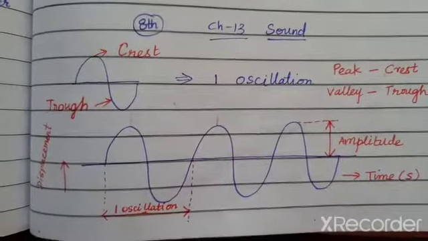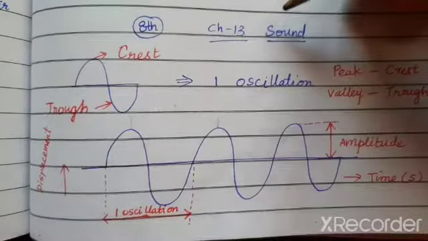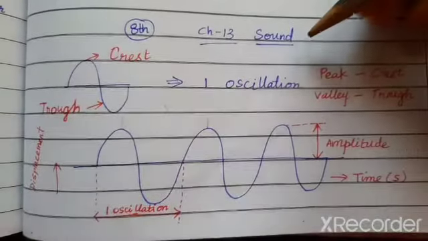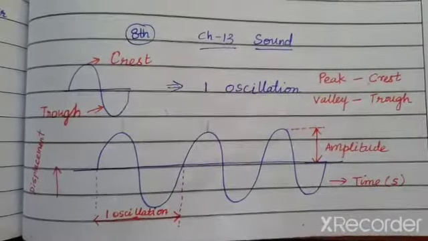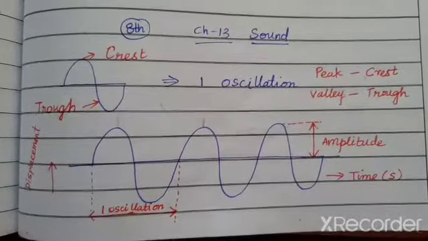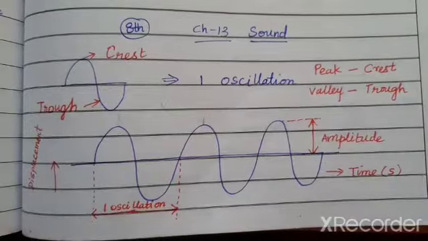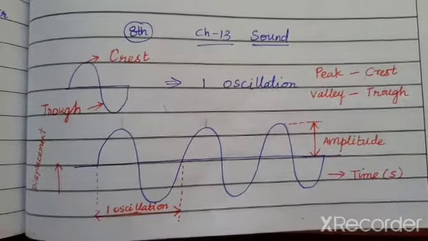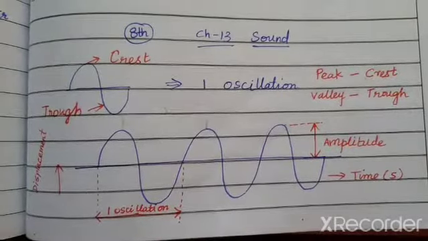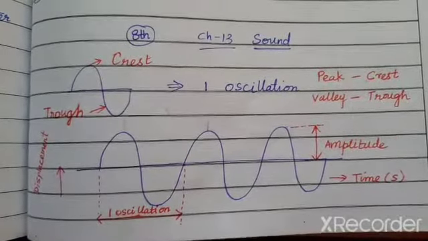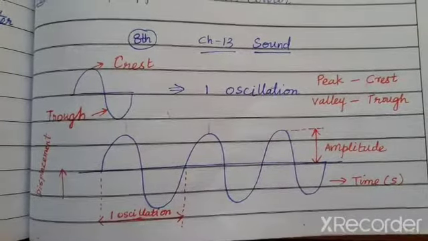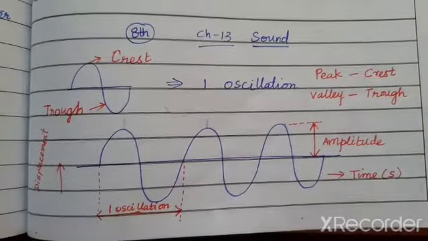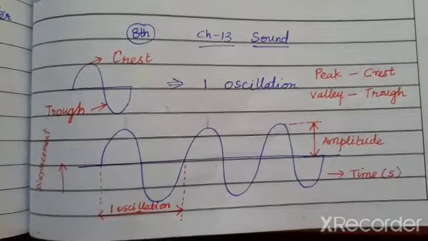Good morning, children. Today we are going to Physics chapter 13, Sound, the continuation. In the last class, we saw how the sound is produced and how it is received. In the human ear, how the sound waves travel and reach the brain through the hearing nerves, auditory nerves, and the sense of hearing. All those things were discussed, right? So today we are going to see some properties of sound.